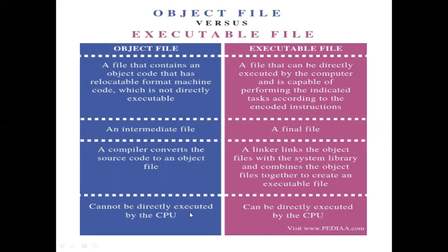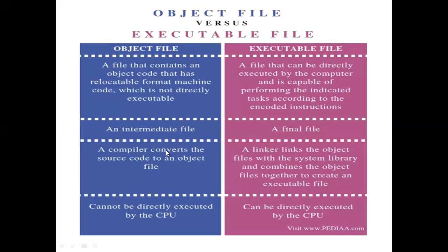An object file cannot be directly executed by the CPU. An object file is indirectly executed through the executable file. This is the difference between the object file and the executable file. The object file is called the intermediate file, and the executable file is called the final file. The object file cannot be directly executed by the CPU, while the executable file is directly executed by the CPU.